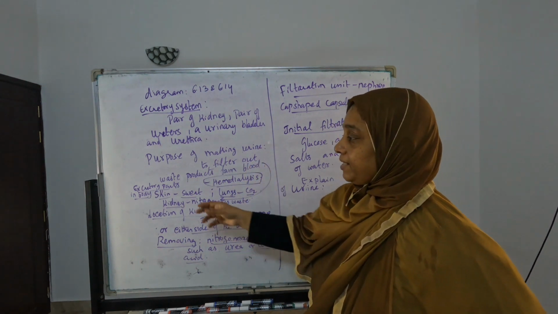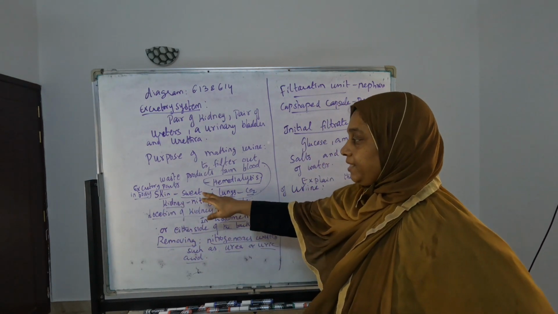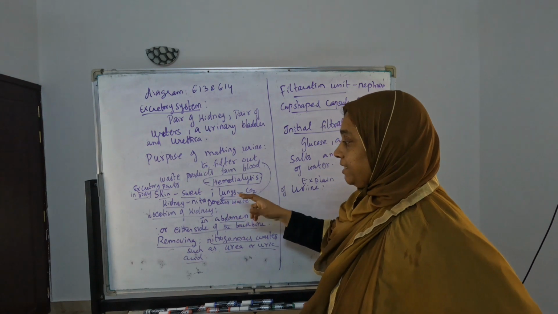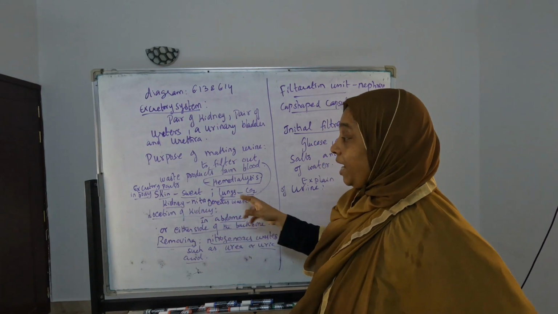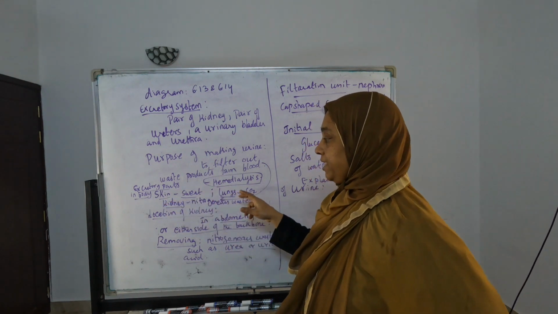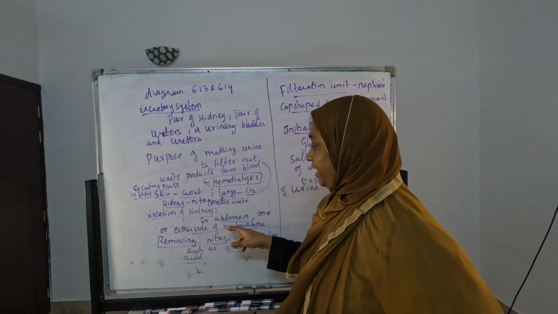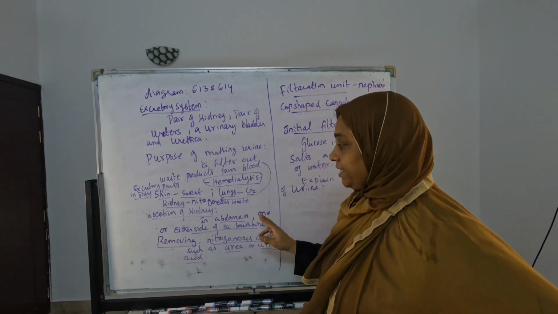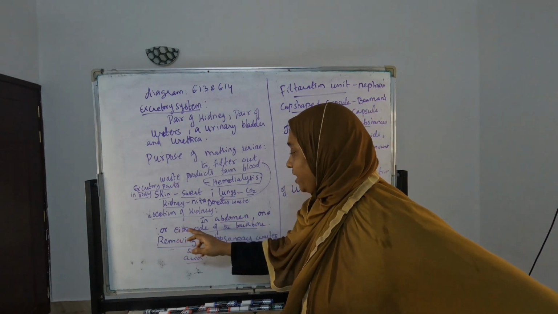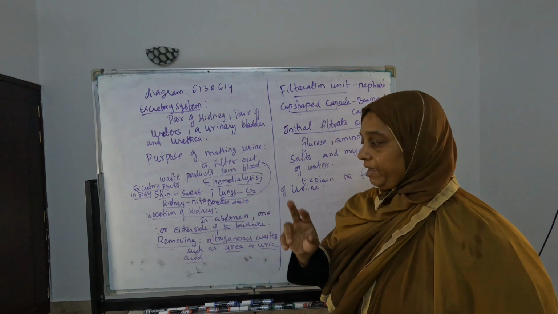Then other excretory parts in the body: skin is an excretory part, it is excreting sweat, and lungs are excreting carbon dioxide. Kidney is excreting nitrogenous waste. If they ask other than kidney, you have to write skin and lungs. Then if they ask the location of kidney, you have to write in the abdomen, one on either side of the backbone. Don't write only abdomen, then marks will not be given.